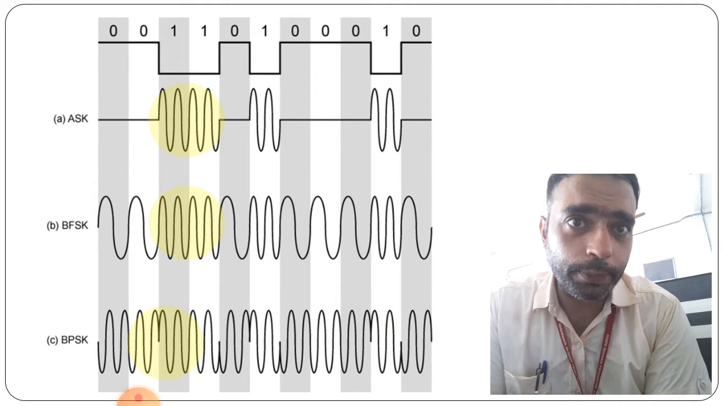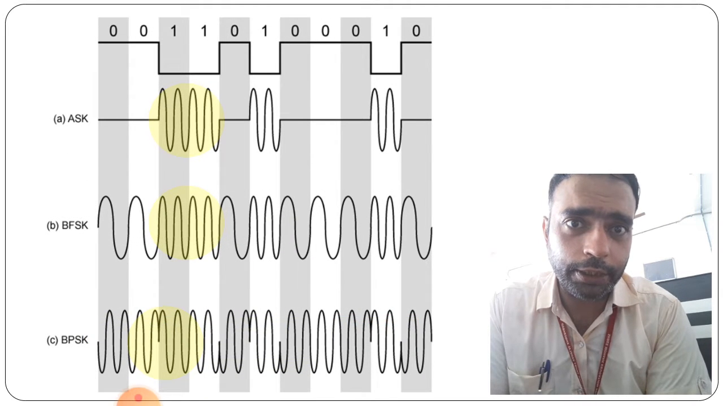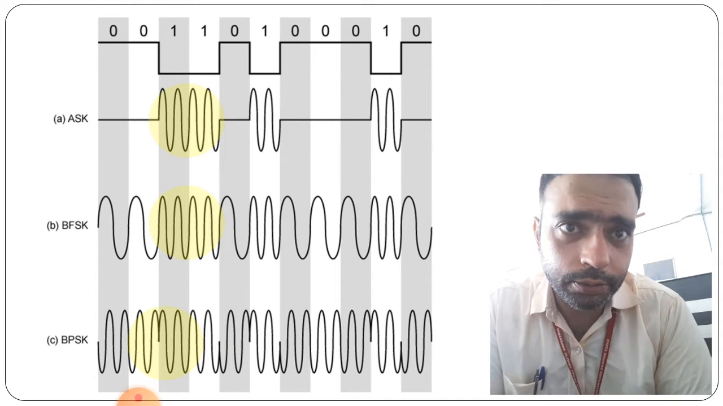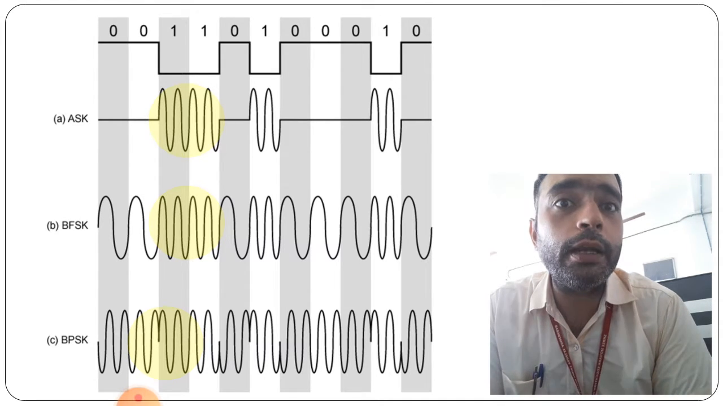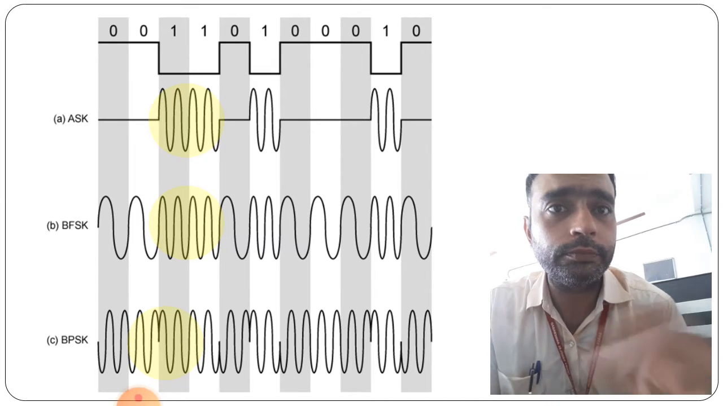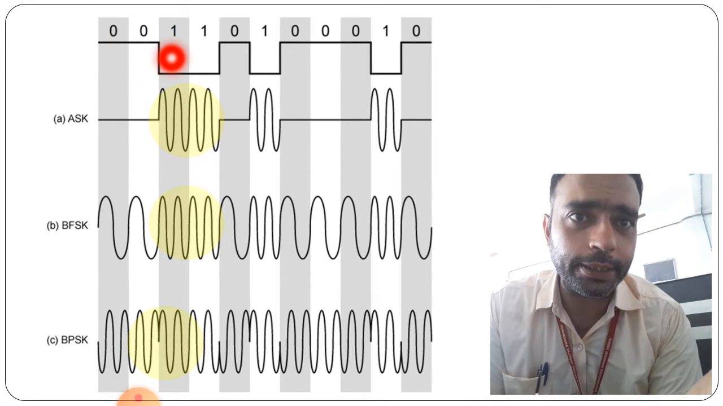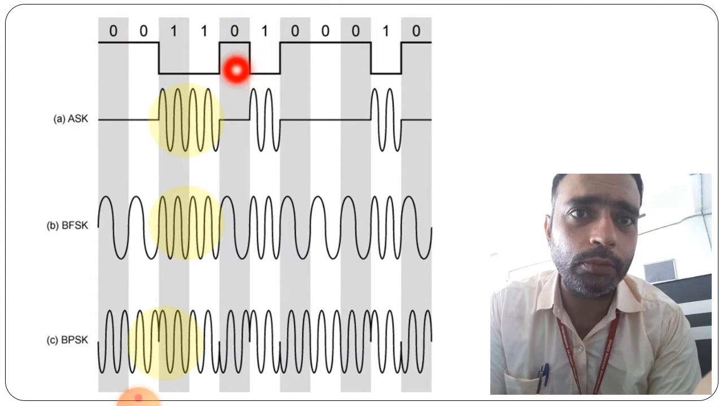So this is the part that is given for the three different schemes, that is ASK, FSK and PSK, we can say. So here you are able to see the first part, that is the digital data. This is the digital data that can be in the form of a 0 or 1, right?